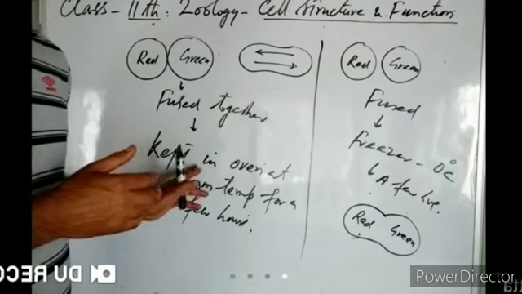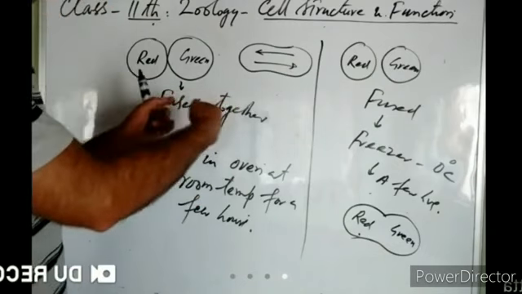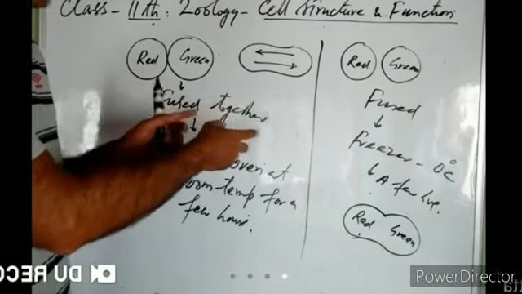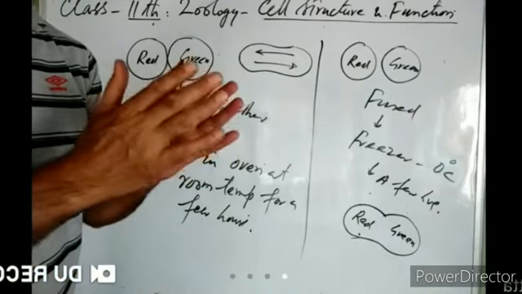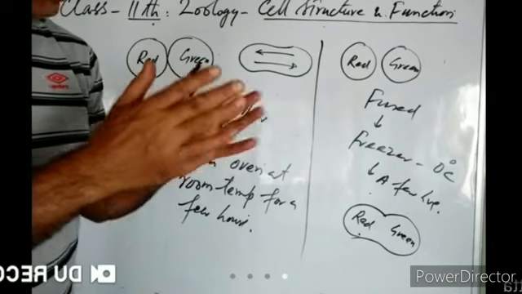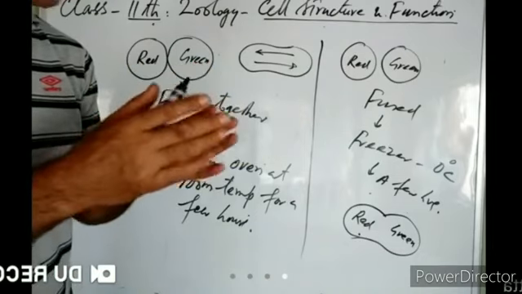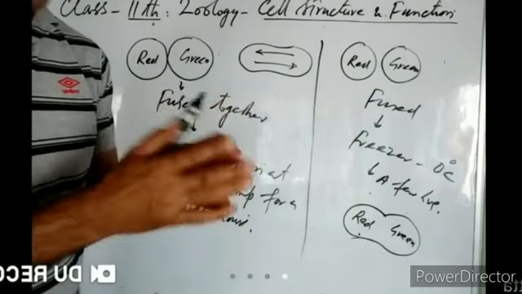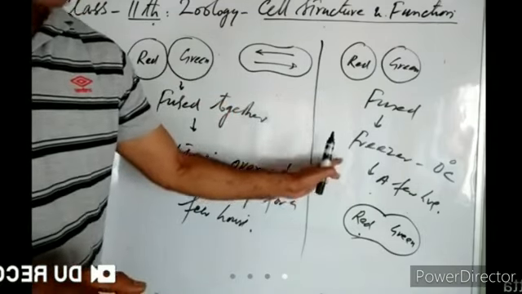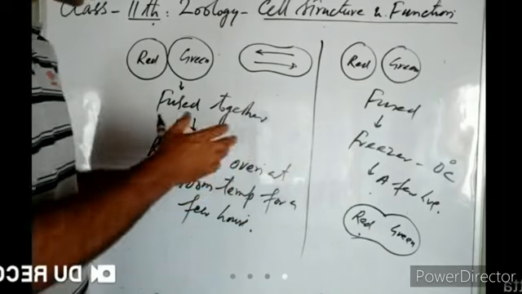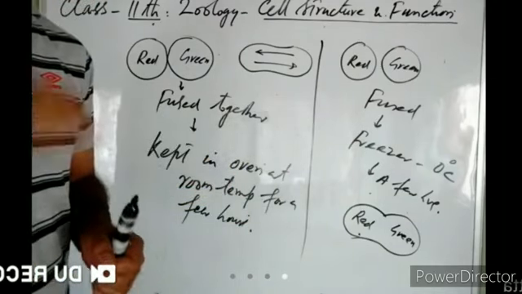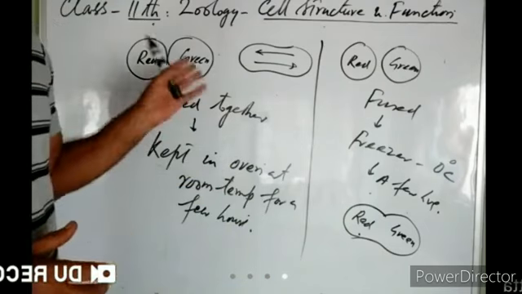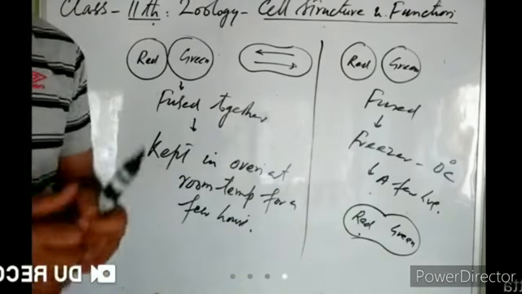So in the first case, the lipid layer was in a liquid state. So proteins moved from one place to another. They floated in this lipid bilayer. So the colors got mixed. But in this case, the lipids were frozen at 0 degrees Celsius. At 0 degrees Celsius, the lipids freeze. So they became solid and proteins could not move. So the colors did not mix. So this experiment, beyond any doubt, proved that the quasi-fluid nature of the plasma membrane is exactly correct, right? So that is the plasma membrane, which is similar in prokaryotes and eukaryotes.